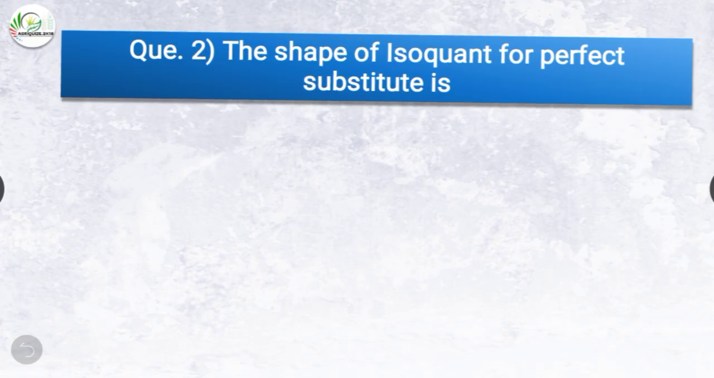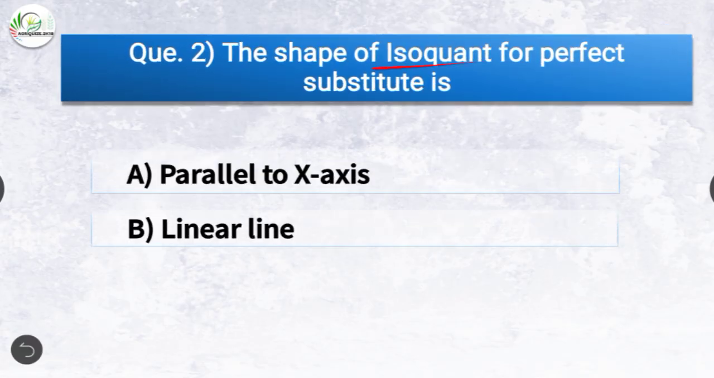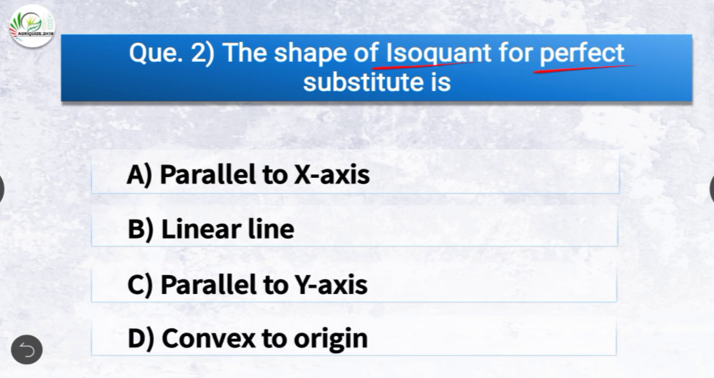Question number 2. The shape of isoquant for perfect substitute is? The options are parallel to x-axis, linear line, parallel to y-axis or convex to origin. The correct answer is option B, linear line. So the shape of isoquant for perfect substitute is linear line.